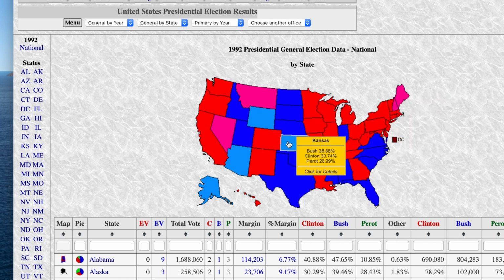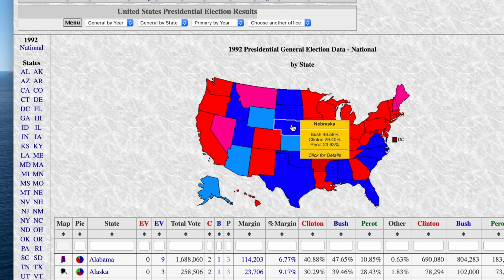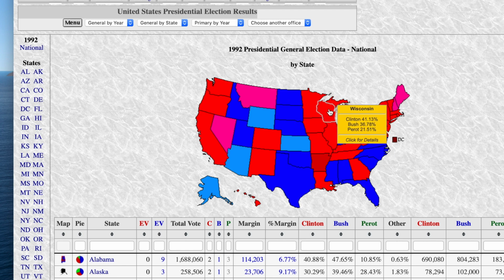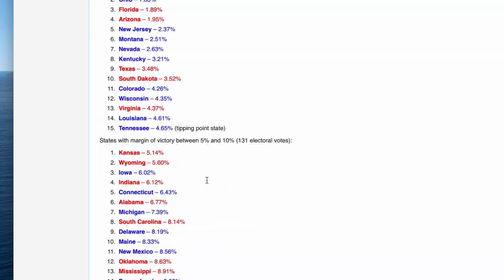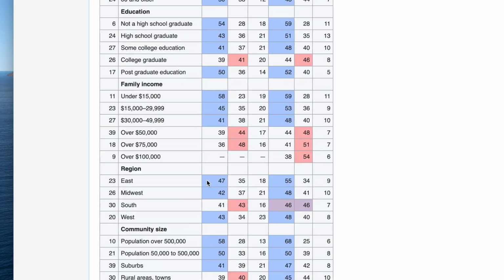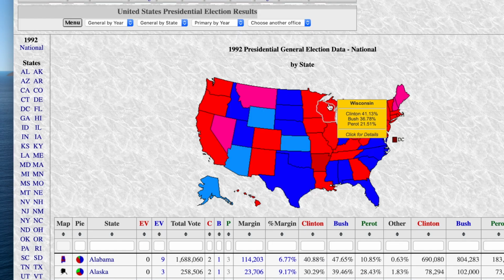But these states where he did better, let's take a look at a state like Kansas. I feel like maybe this could have gone to Ross Perot. Some of these states I'm just not going to give to him because I just feel like the margins were a little too wide. You know, with a state like Wisconsin, let's see if I give some of those voters to Perot. How well did he do in the Midwest? That's the Midwest, right? I want to see how well he did in the Midwest. Let's look at region here. Midwest, yeah, that was one of his stronger regions. So if he got 21% there, let's boost him up a little to say 30%.